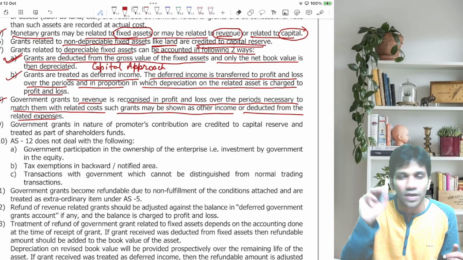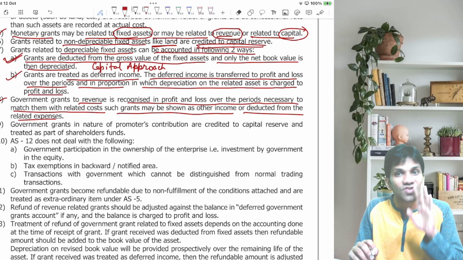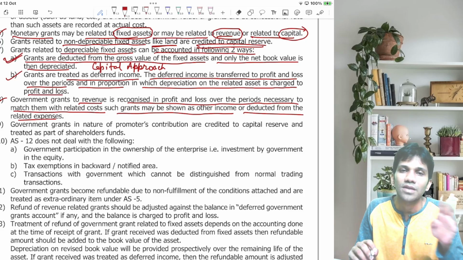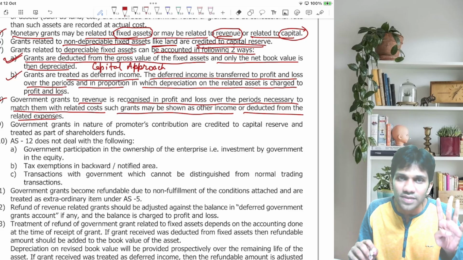So asset shown at 100, life 10 years. What is annual depreciation? 10 rupees per annum. The same way you should recognize income in the profit and loss account. How much government grant you received? 40 rupees. What is the life of the asset? 10 years. 4 rupees you will show as income every year in your profit and loss account.